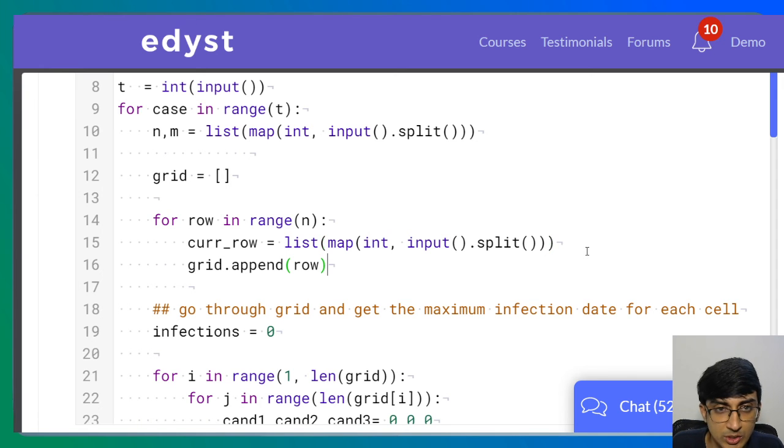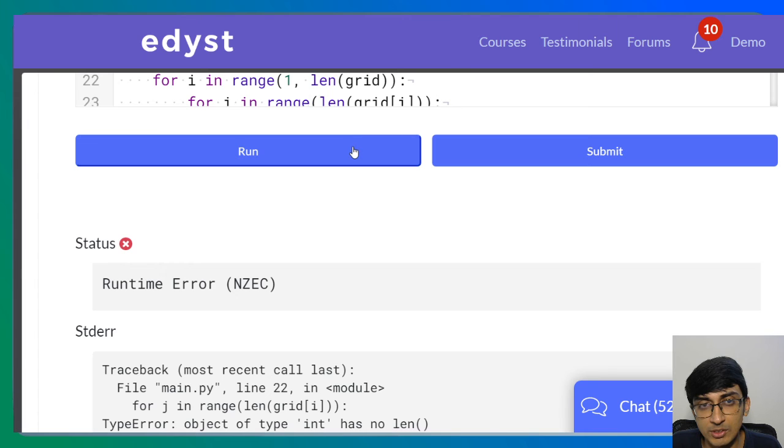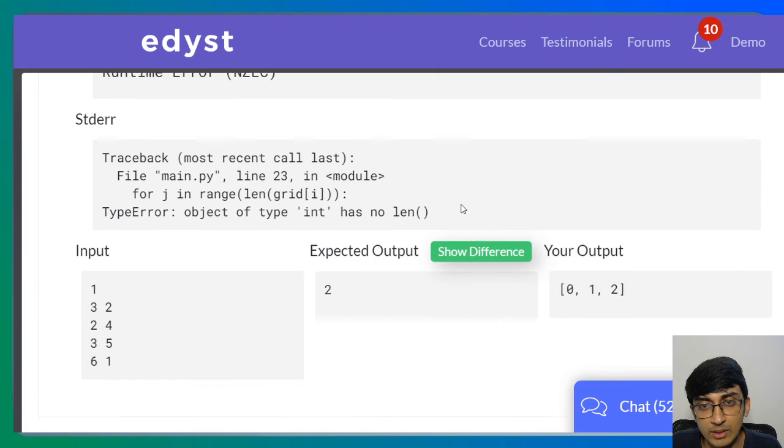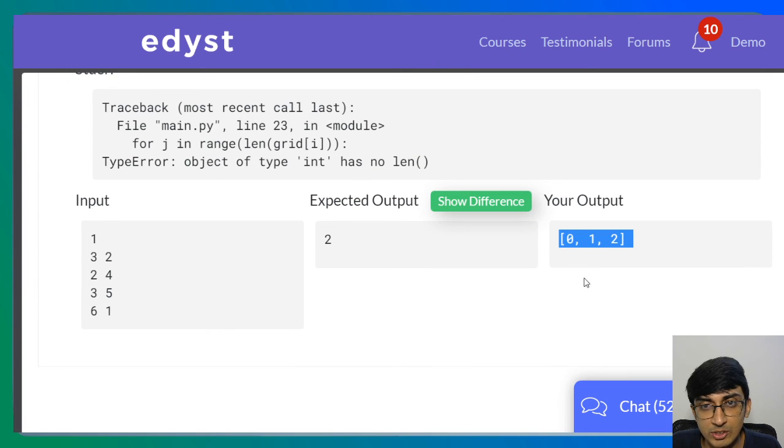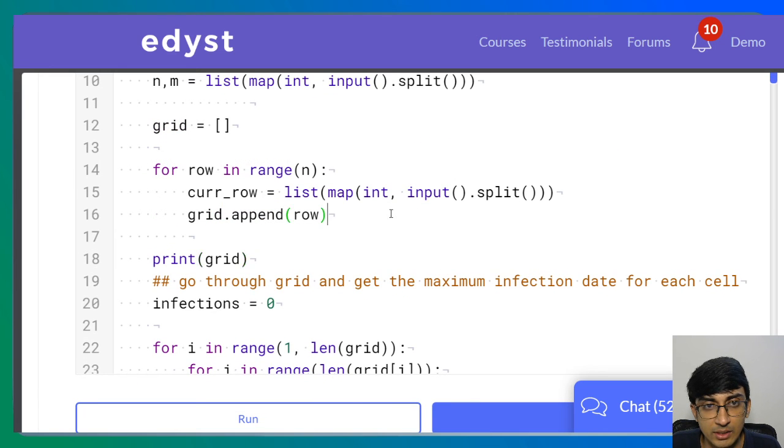Okay, let's actually just print this grid to find out whether we are even taking input correctly. This is something I do at the start, but I guess I missed doing that right now. So yeah, the grid itself is not coming correctly, guys. It's coming 0 1 2. So we've made a mistake there in terms of getting the grid.